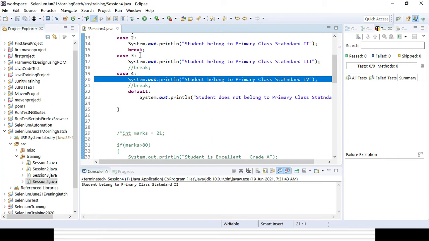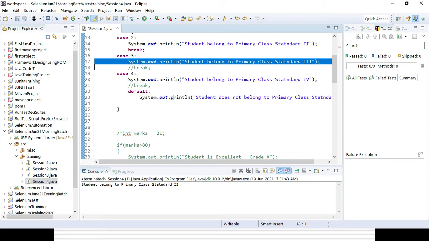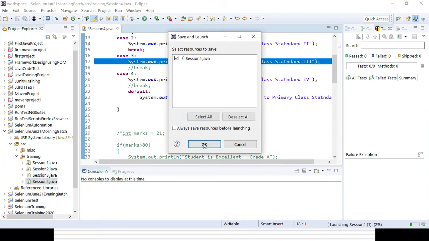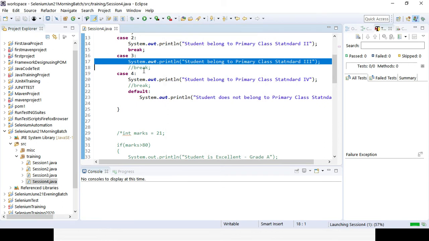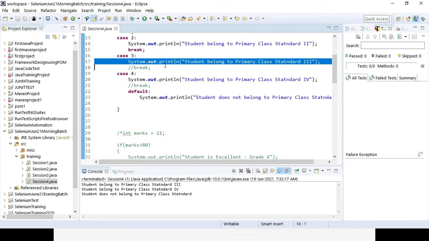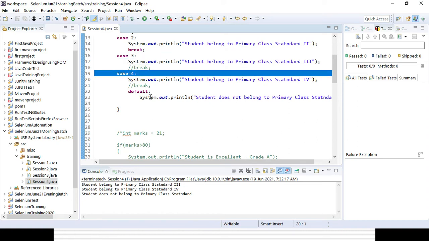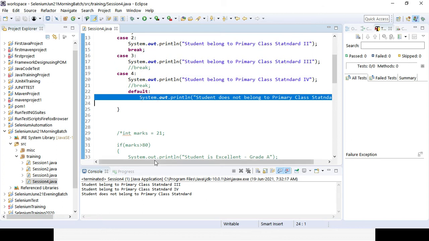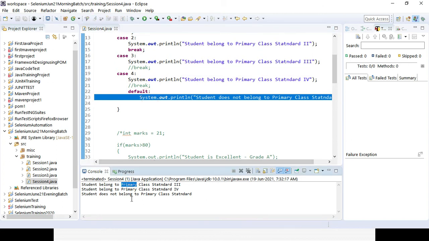So once the condition is getting matched, it will also try to print the other conditions, because we are not providing any break. That is the importance of break: as and when the condition is getting matched, there is no point of iterating for the next remaining lines of code, right? So that's why we need to use the break, and in case we are not using the break, it will iterate for the next line of code again, right? You can see here the condition is getting matched, but there is no break, so it will go for the next and next remaining until a break is there. Okay, so the third, fourth, and the default part.